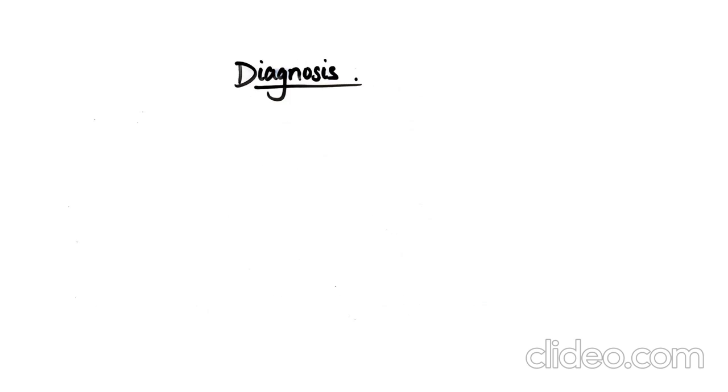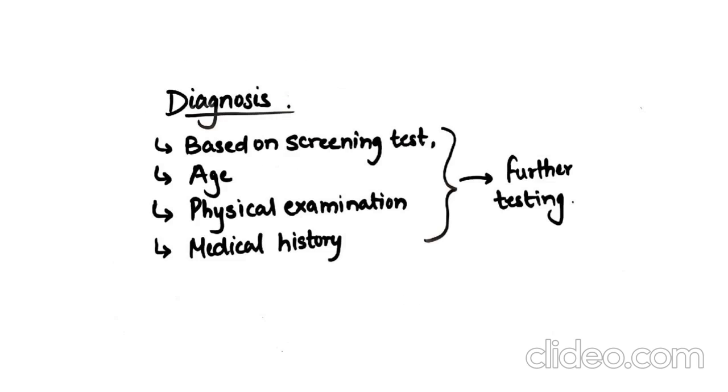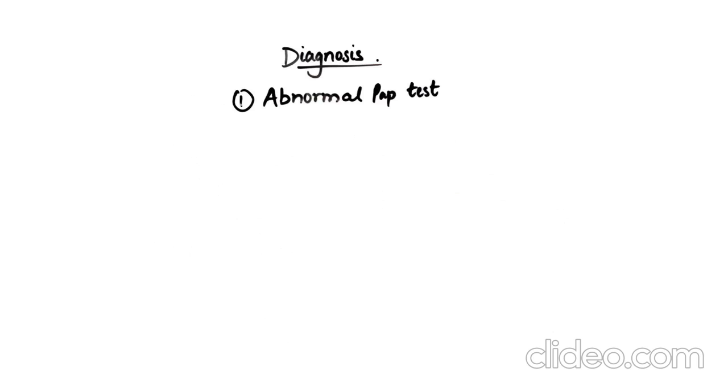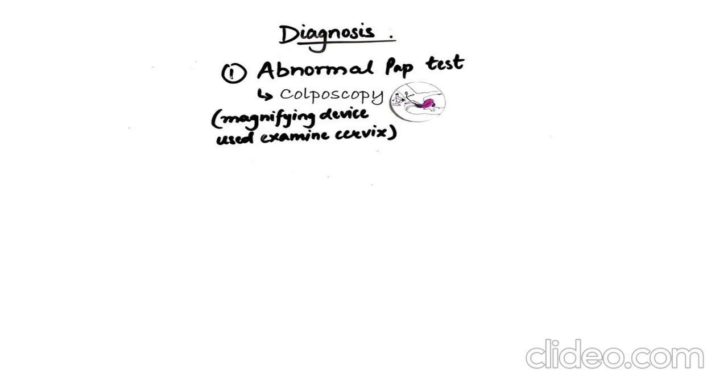Moving on to the diagnosis of cervical cancer. Based on age, results of screening test, physical examination, and medical history, further testing is carried out. Abnormal Pap test result is followed by colposcopy. A colposcope is a magnifying device used to examine a cervix clearly.